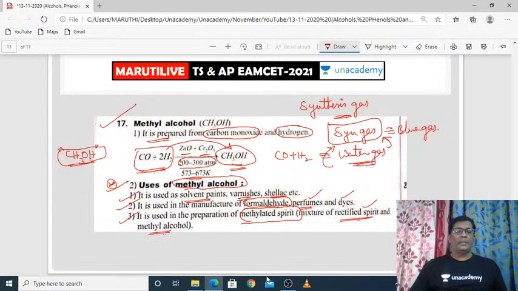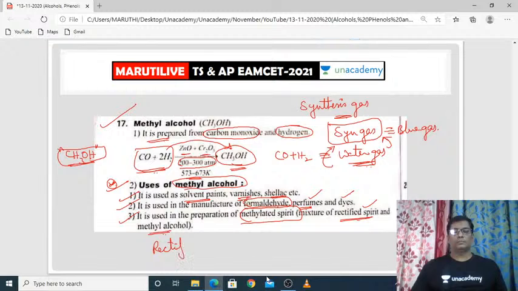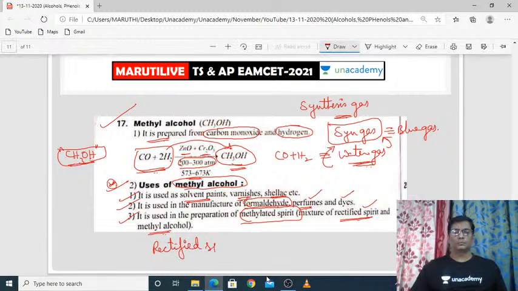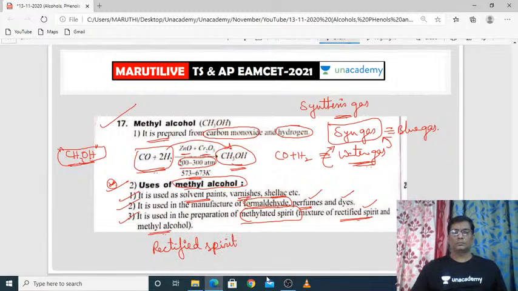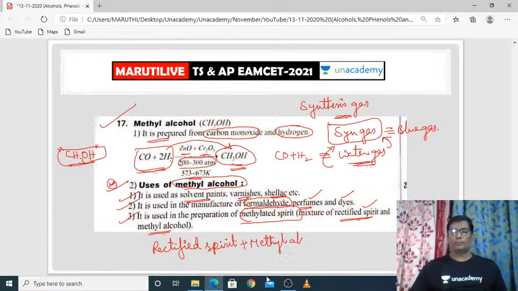That means the methyl alcohol added to rectified spirit, this mixture, is called methylated spirit.